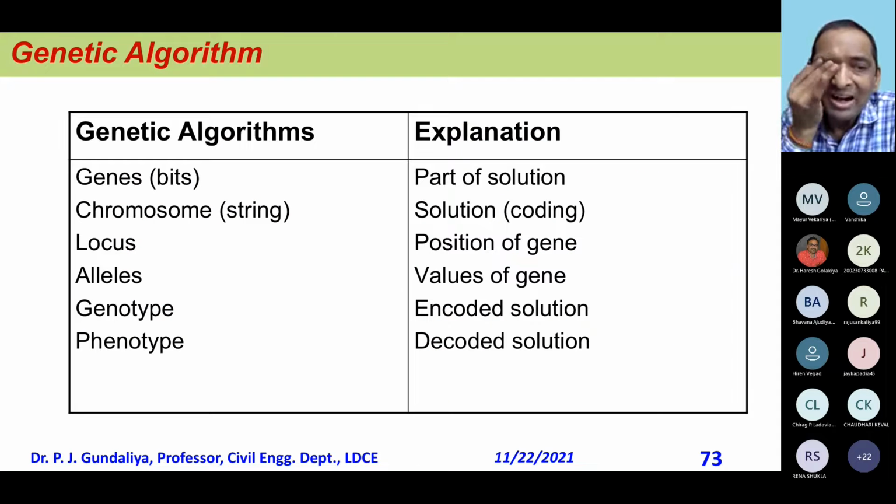Now, when I started reading books, the books were always writing gene, chromosome, locus, allele, genotype, phenotype.